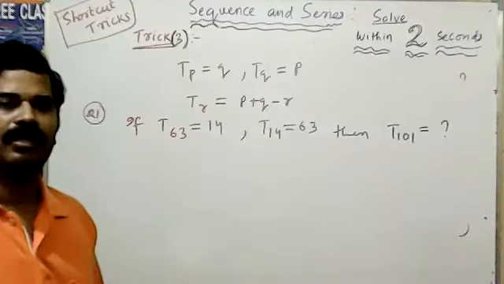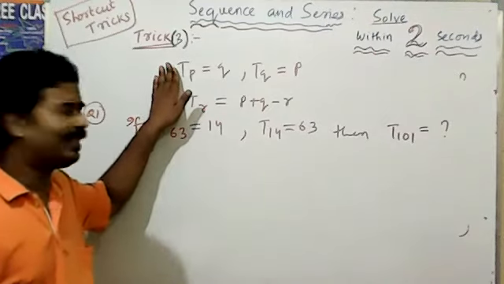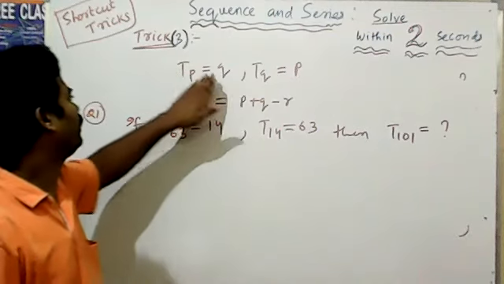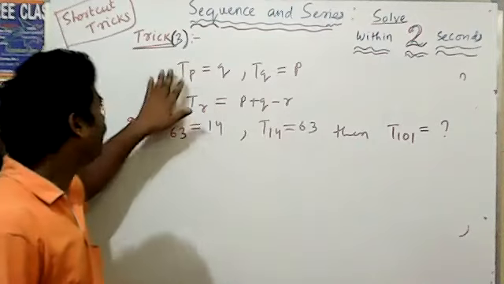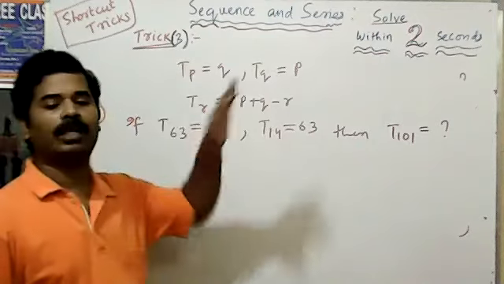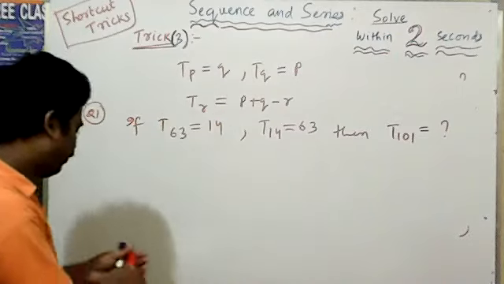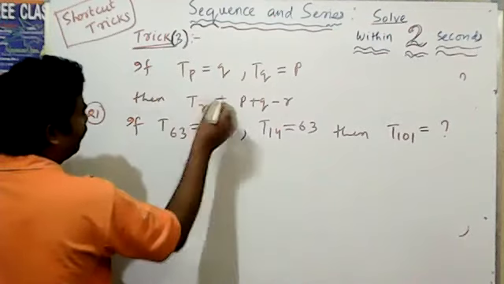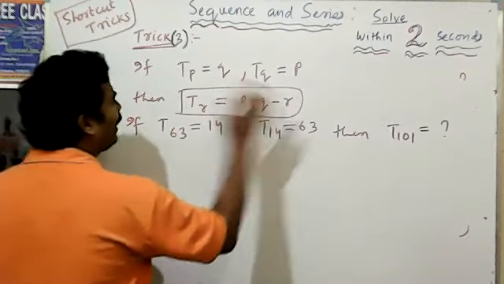Okay. Now here trick number 3 is there. This is an important trick. If the pth term is equal to Q, then the qth term is equal to P. That means the pth term is equal to Q and the qth term is equal to P. Then what is the rth term? If this, then this. This is the technique: P plus Q minus R.